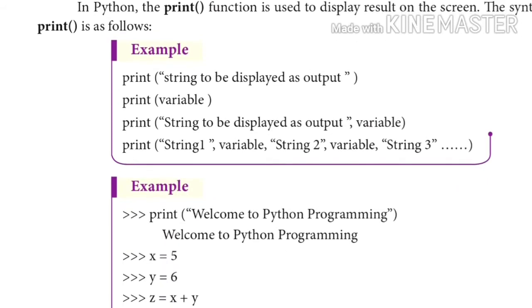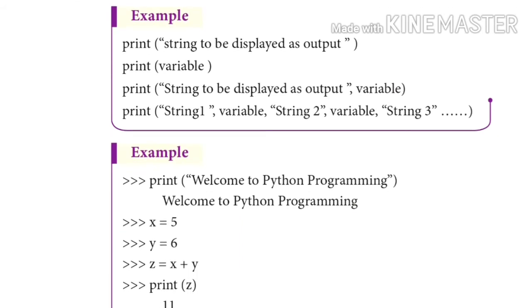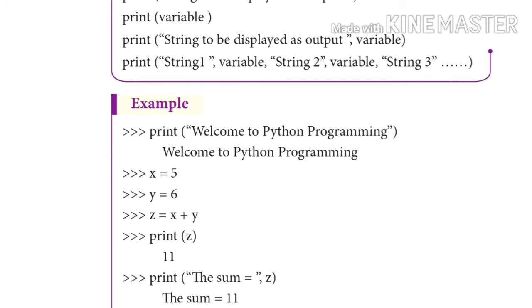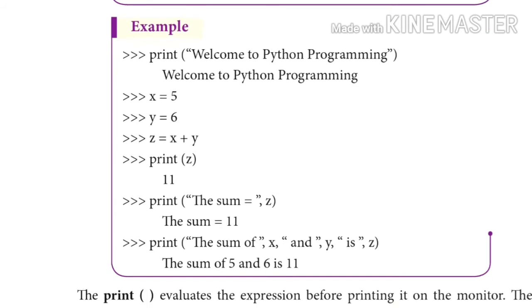An example is given. In this print statement, the first line is a string, welcome to Python programming. Then as output we get the same string. Next line, we are assigning values for x and y. Then we calculate the value of z, and then print that z. So automatically we get the result as 11, and the result 11 can be displayed in three different ways.